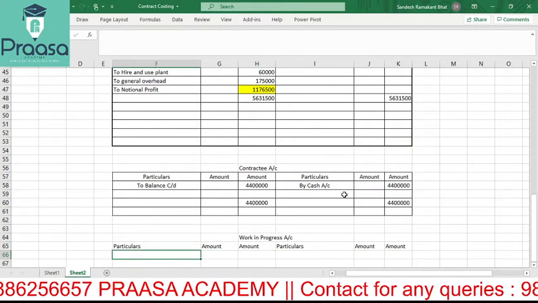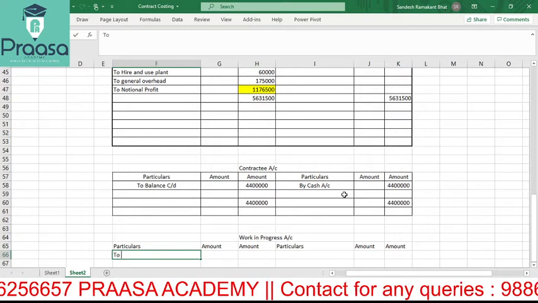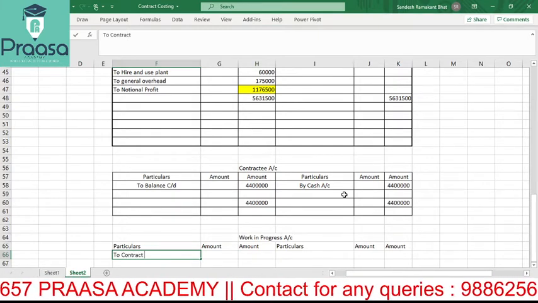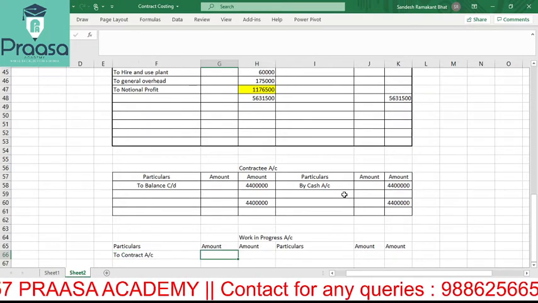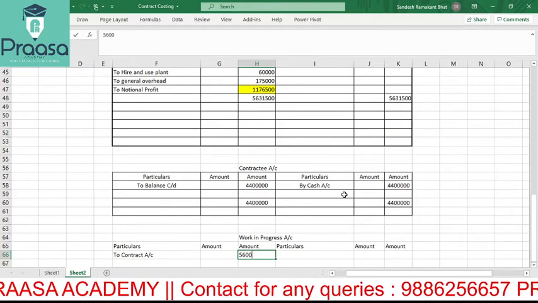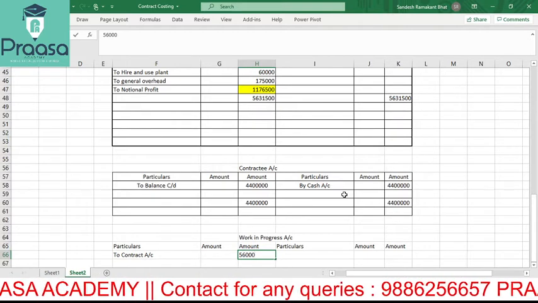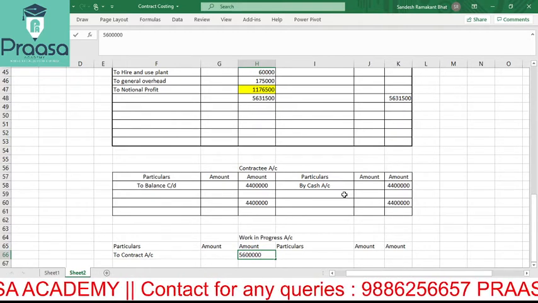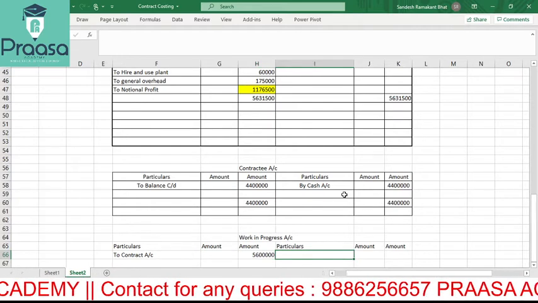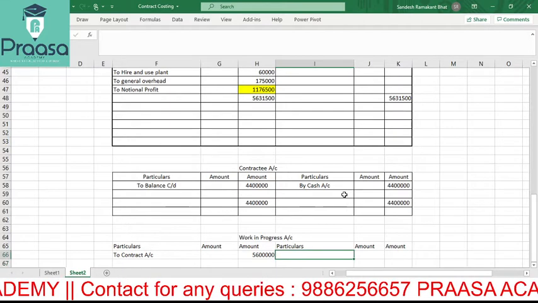information. Okay, so obviously from where we have taken the work in progress, from to contract account. How much do we have to consider? No need to show the working there, directly you can put 56 lakh. Okay, where does this go?